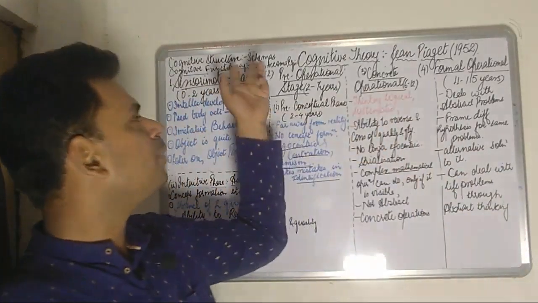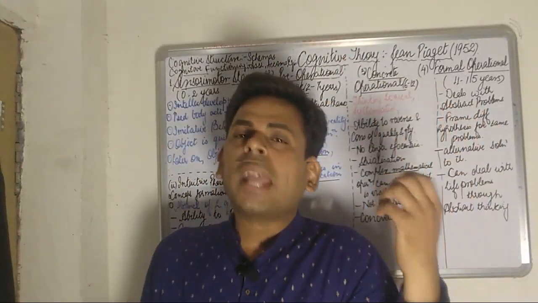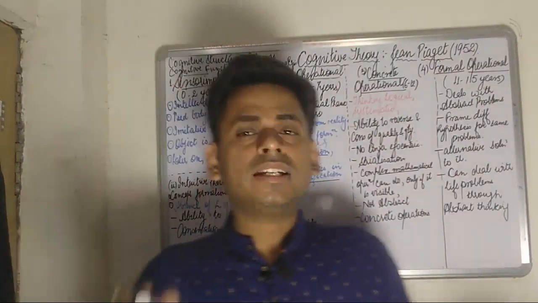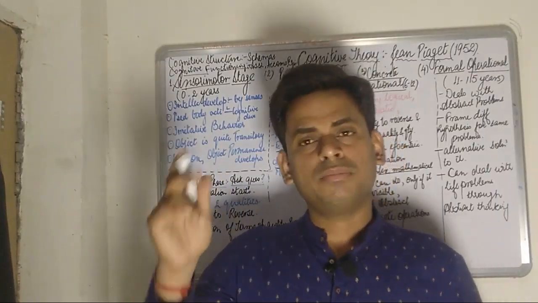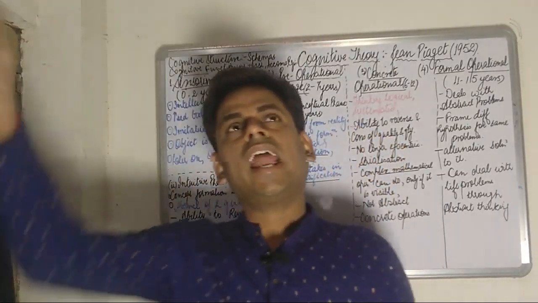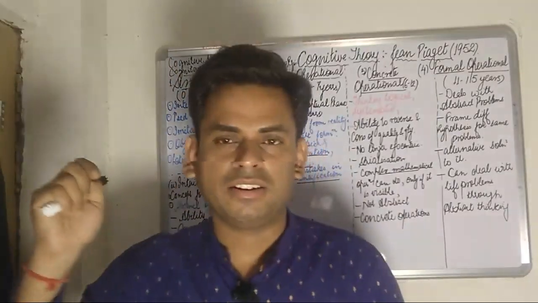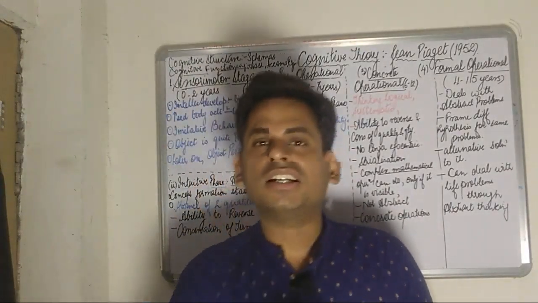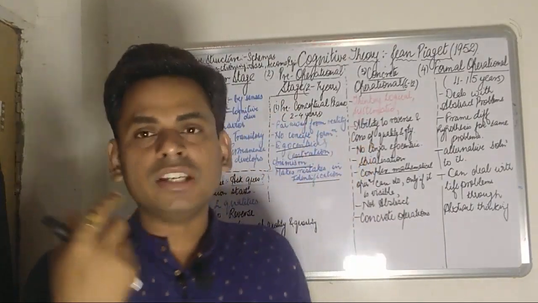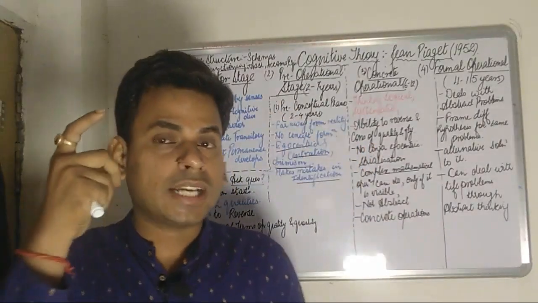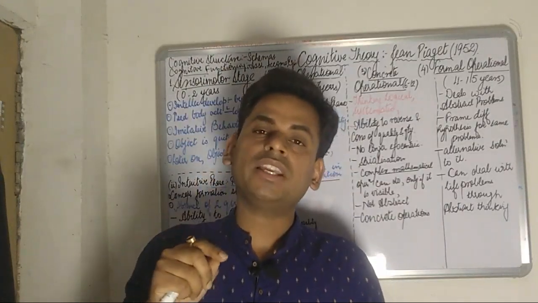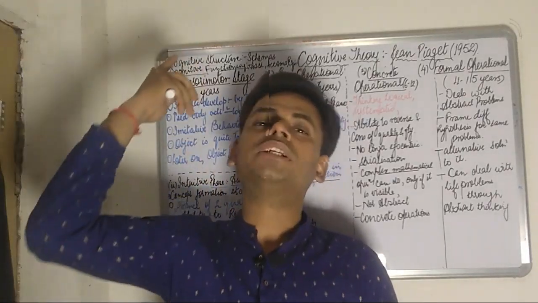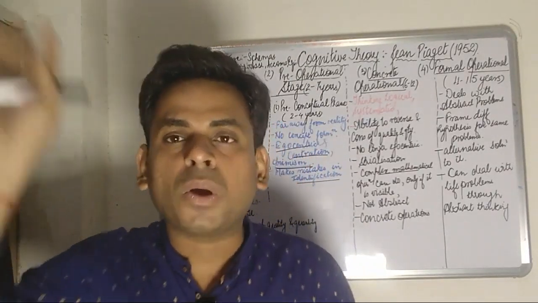The best example by which we can understand assimilation and accommodation is this: initially, most children feel that every flying object in the sky is a bird. Because of the set of information he already has in his mind during infancy, whatever object flies in the sky will be called a bird.